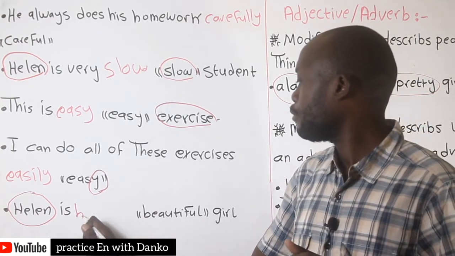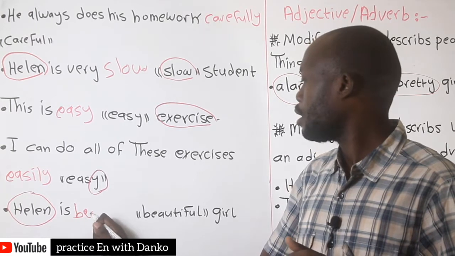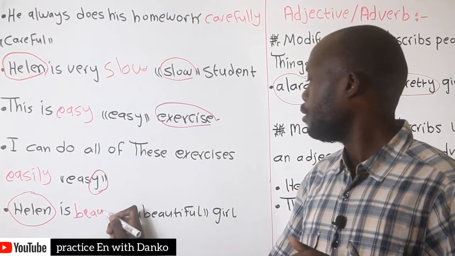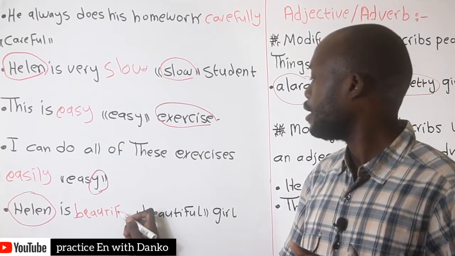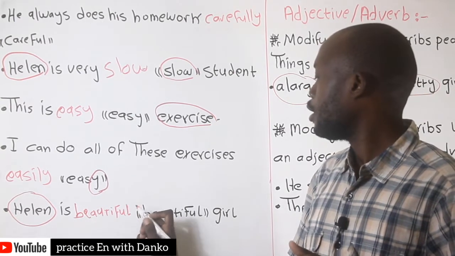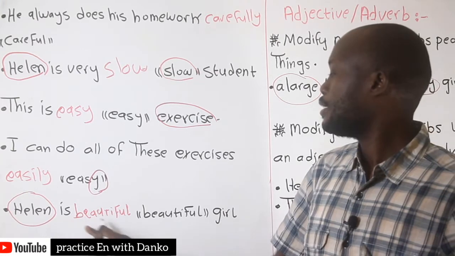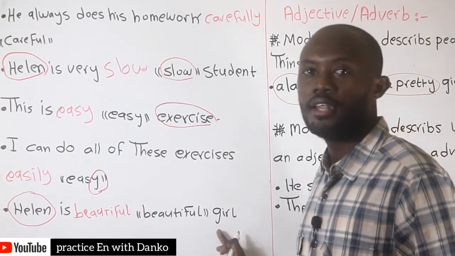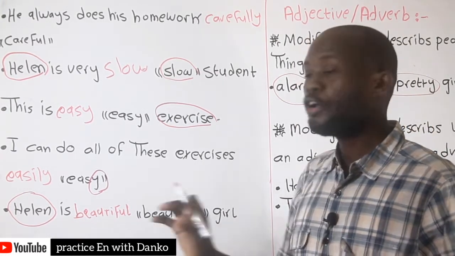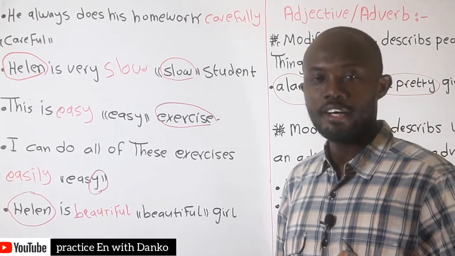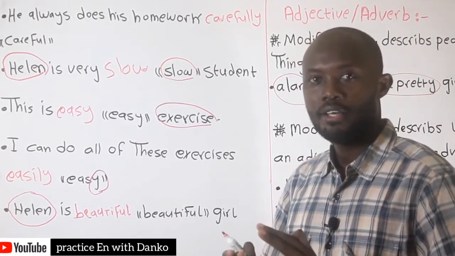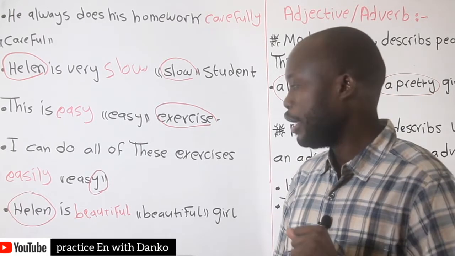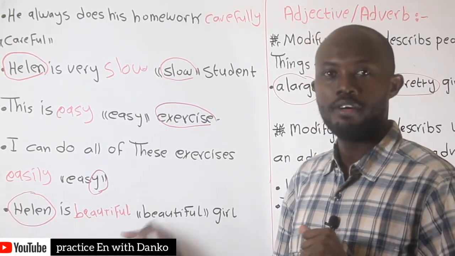Why do we use an adjective here? The reason is we need to describe somebody. So that is why we use an adjective. All right.